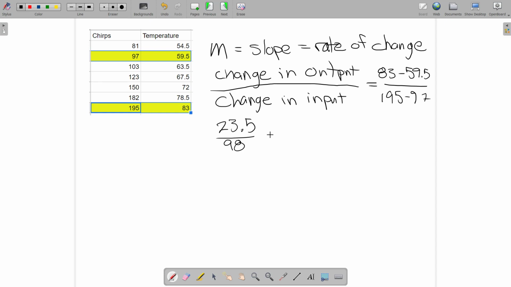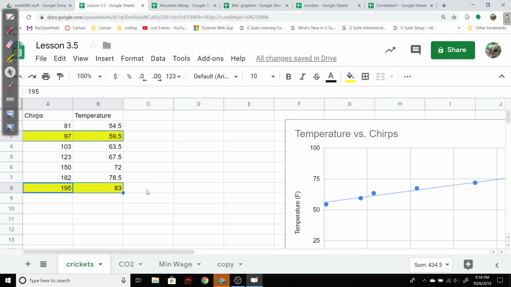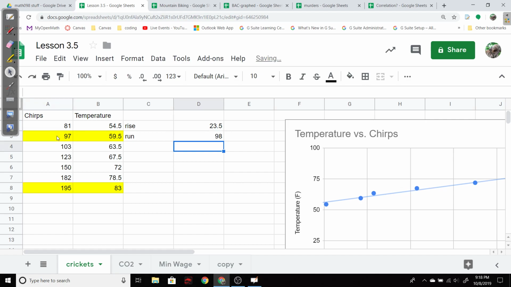I think I have that right. And that I can't do in my head, so I guess we're going to go back to the spreadsheet. So on the spreadsheet, I want to know what's the rise and the run. So let's see, I'm going to put that up here, rise and run. And my rise is this number minus that one. And the run is this number minus that one.